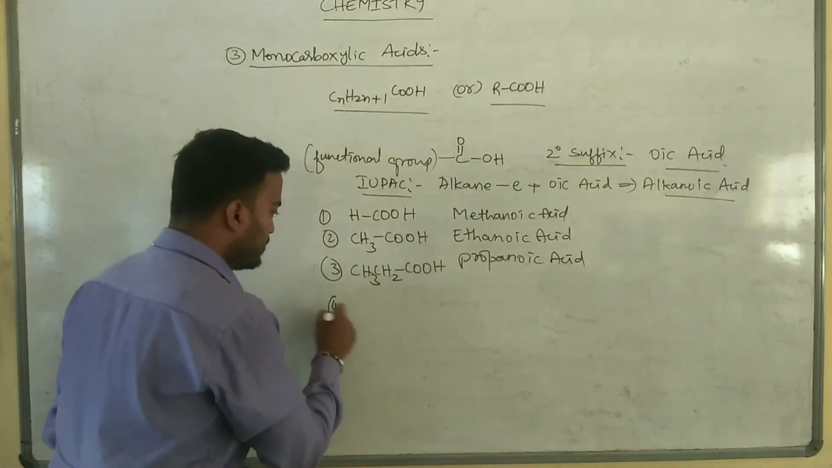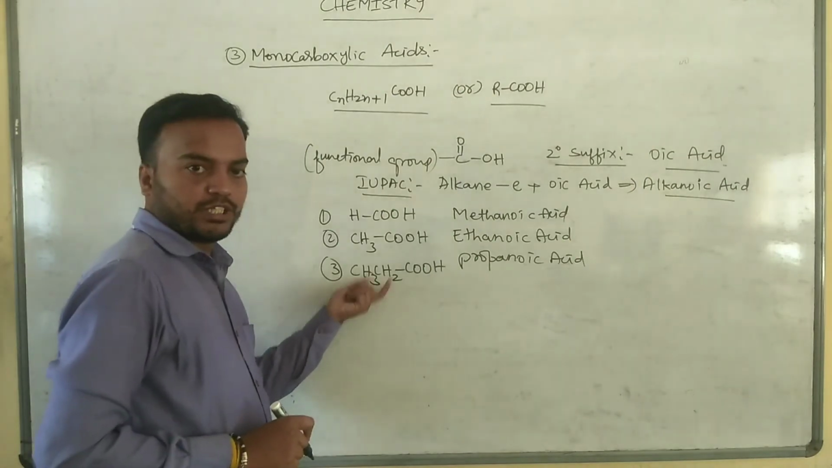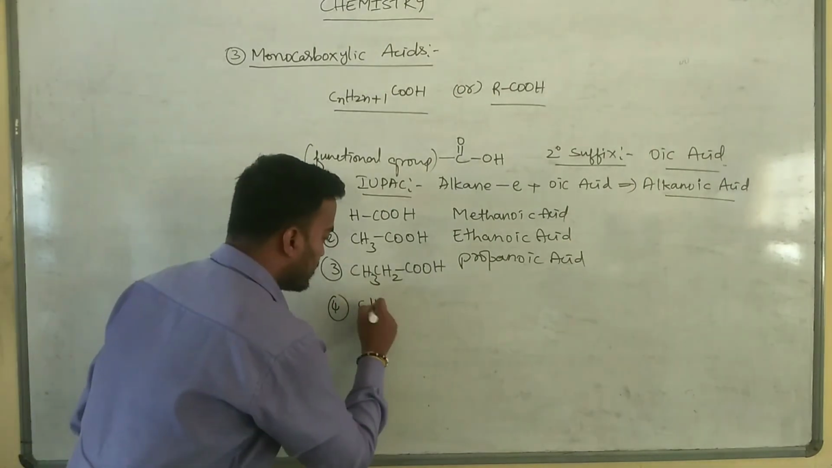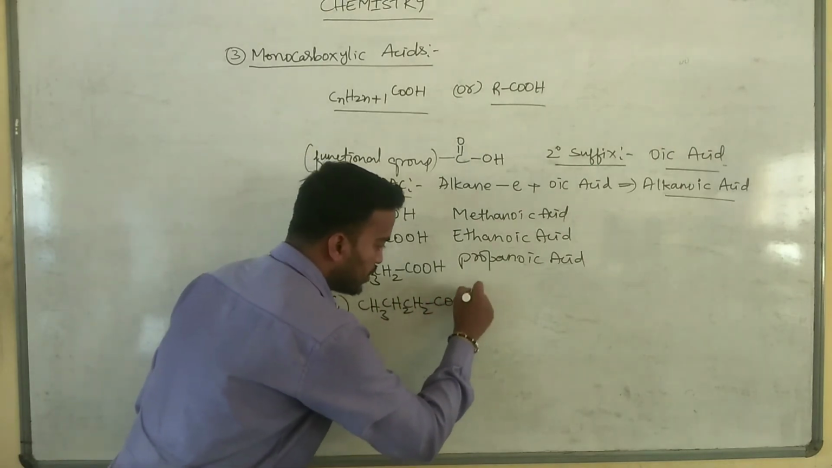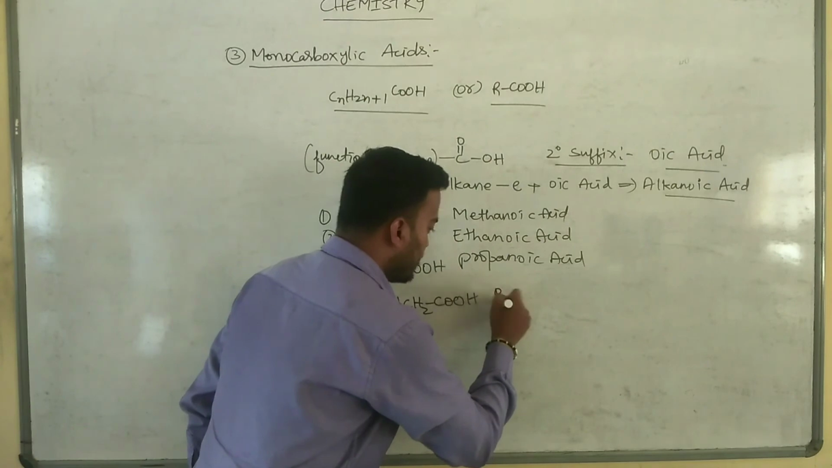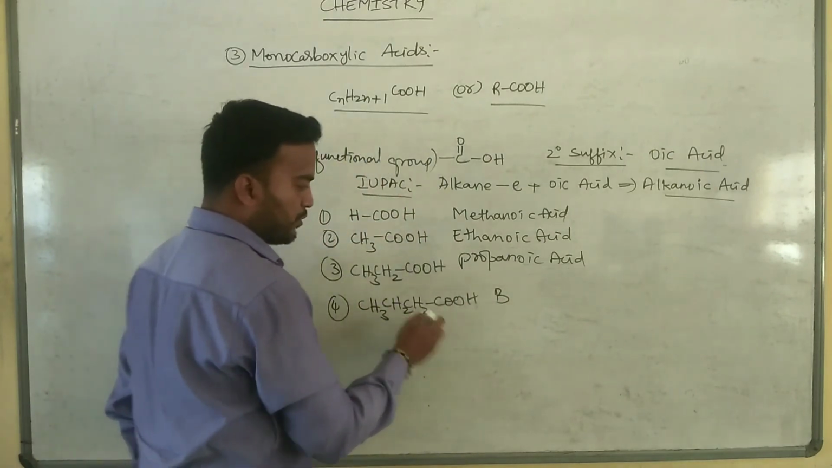Next, for the fourth one, after the ethyl group I take the propyl group. CH3CH2CH2COOH. Number of carbon atoms: 1, 2, 3, 4. Butanoic acid.